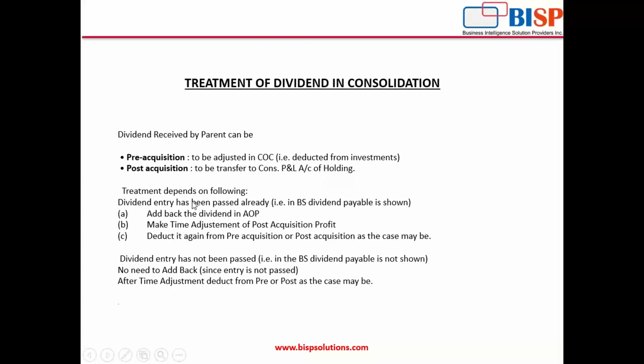Now, the treatment depends on the dividend entry. If the dividend entry has already been passed, then what's the treatment? If the dividend entry has been passed, that means the profits which we are seeing in the balance sheet are not correct. These are after deduction of the dividend. So to come to the correct profit, we need to firstly add back the dividend in the AOP.